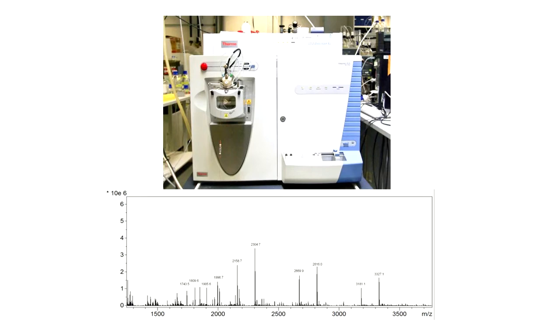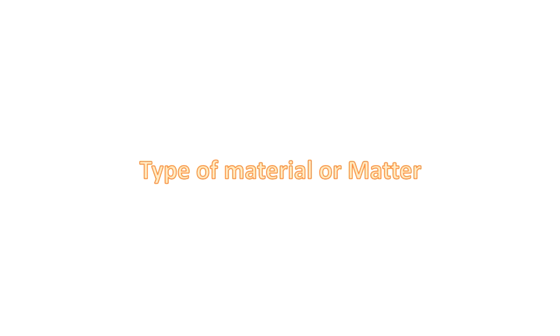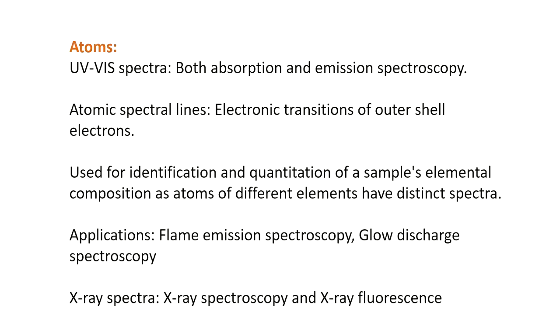Now the next way using which you can classify different types of spectroscopies is the type of material. Based on the type of material, there are different types of spectroscopy, and the first one is atomic spectroscopy, which means the atoms are being used as the material or as the matter. In case of atomic spectroscopy, you can have both atomic absorption spectroscopy and atomic emission spectroscopy. And atomic spectroscopy was actually the first application of spectroscopy that was developed. In case of both the absorption and emission spectroscopy, it involves the use of both visible and UV light. So you have UV visible spectroscopy for both absorption and emission kind of spectroscopy.